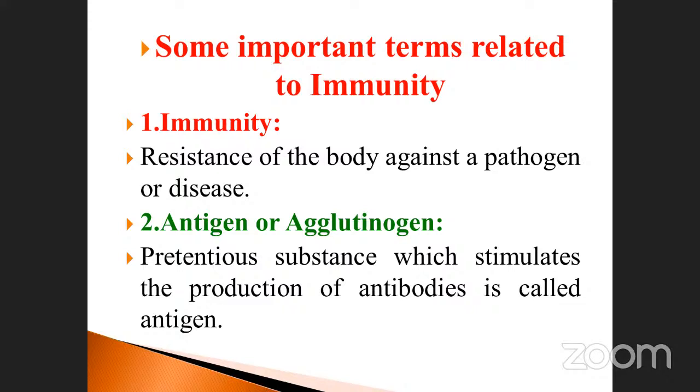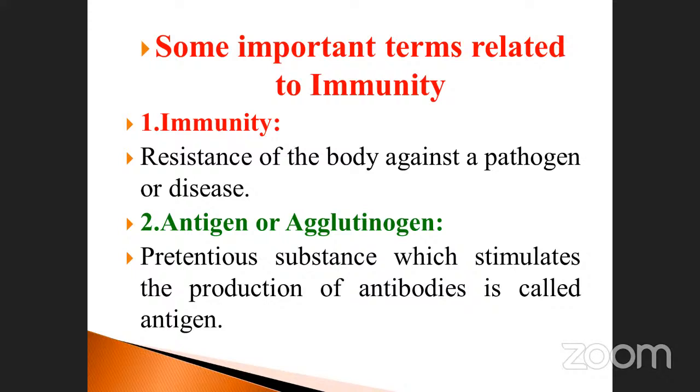That protein substance is responsible for the production of antibody, and that substance is called antigen.